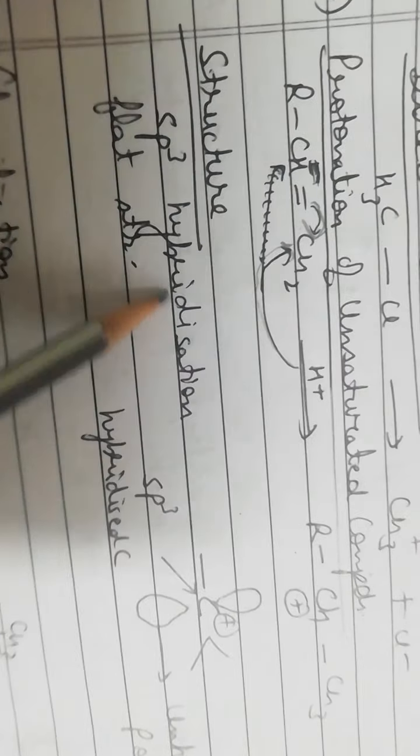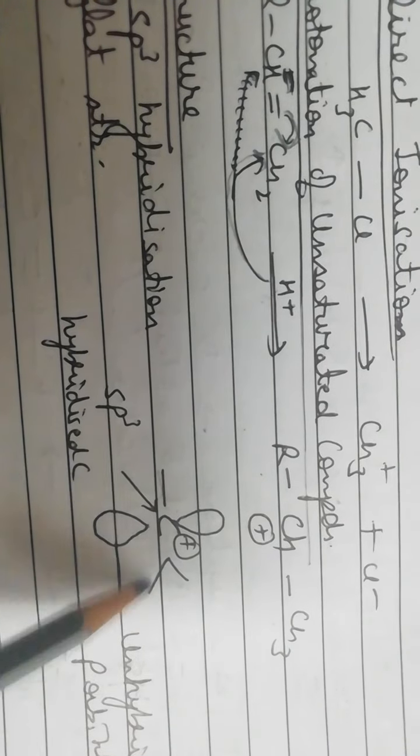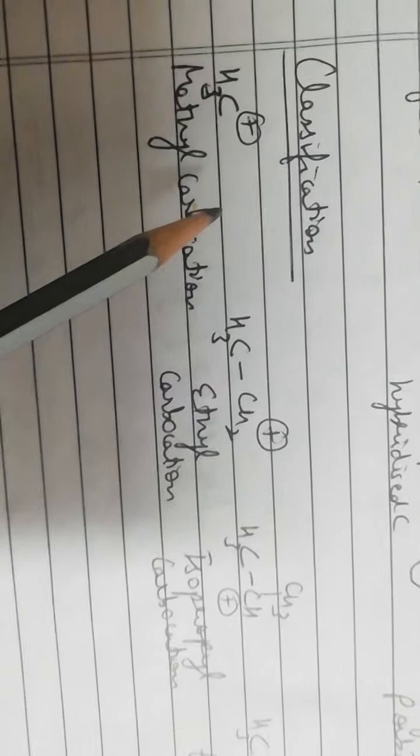It has sp3 hybridization and it has flat structure. In sp3 hybridization, we have 3 sp3 hybrid orbitals which form the bond with the 1s orbital of hydrogen, and this is the unhybridized p orbital, and this carbon is carrying the positive charge. Now what is the classification? Carbocations are classified as methyl carbocation, ethyl carbocation.